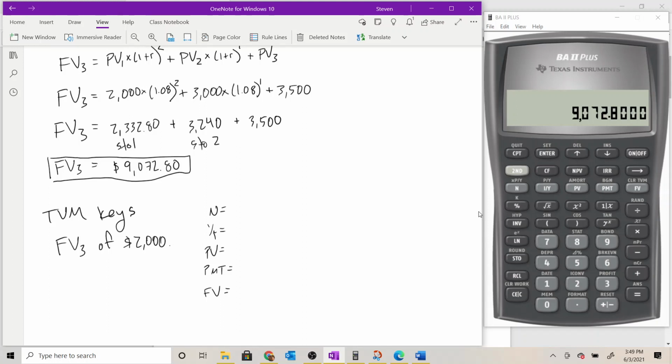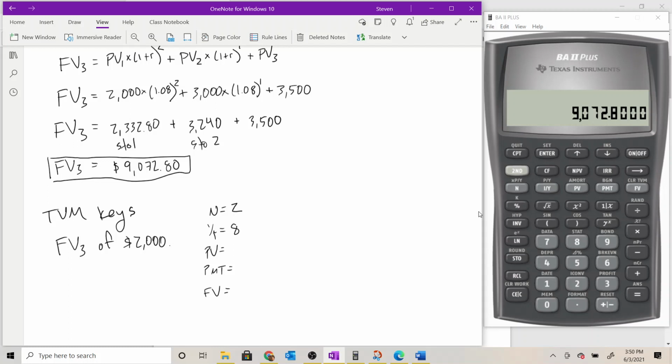You can adopt any system you want, but I encourage you to adopt a systematic way of entering it. That is, do it the same way every single time, because that lessens the odds that you'll forget to put something in and maximizes the chances of you remembering to put all the values in. Okay, for this $2,000, our N is 2. We've got 2 compounding periods.